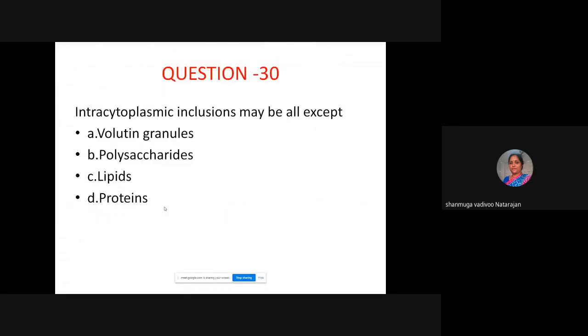Intracytoplasmic inclusions may be all except: collagen granules, polysaccharides, lipids, proteins. Volutin granules are intracytoplasmic. Here the question is all except. Polysaccharides also can be intracytoplasmic inclusions. Lipids also. Only proteins cannot be seen as inclusion bodies.